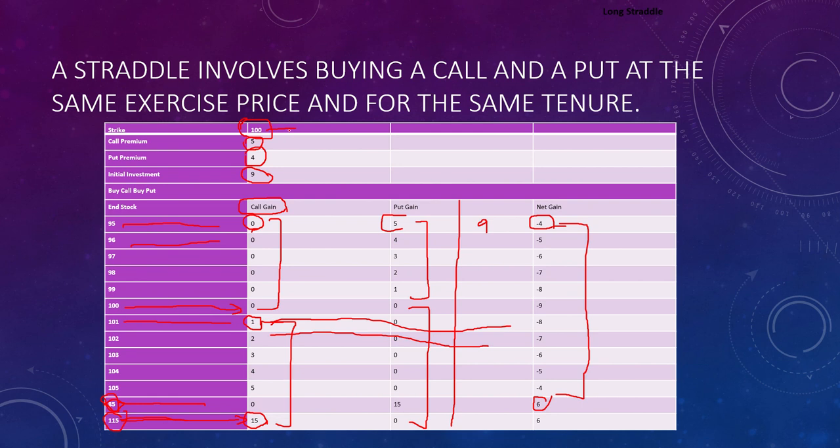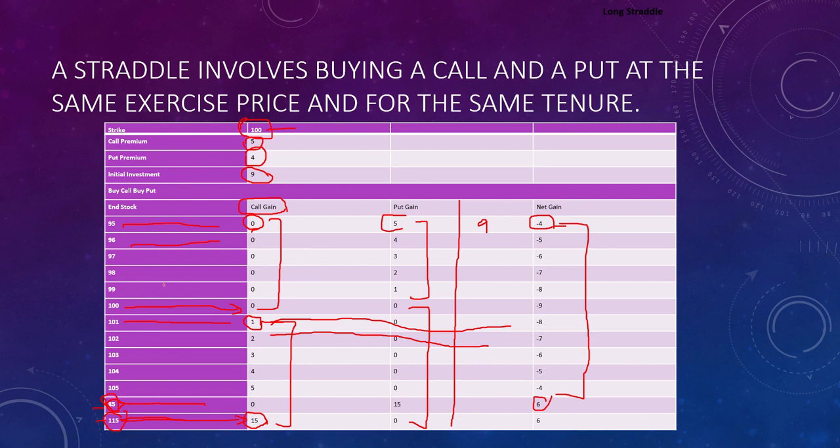right? So it means if you think the market is stable and moves around 100, then this strategy won't give you good returns. This strategy will give you good returns if the market is highly volatile, either goes up or goes down. It doesn't matter whether you are in a bullish phase or bearish phase, but the market should be highly volatile, then only you will be at profit. If you can see, you are at profit at 85 or at 115, right? So you will be at profit if the market goes down, you will be at profit if the market goes up, but conditions apply: the market must be highly volatile.